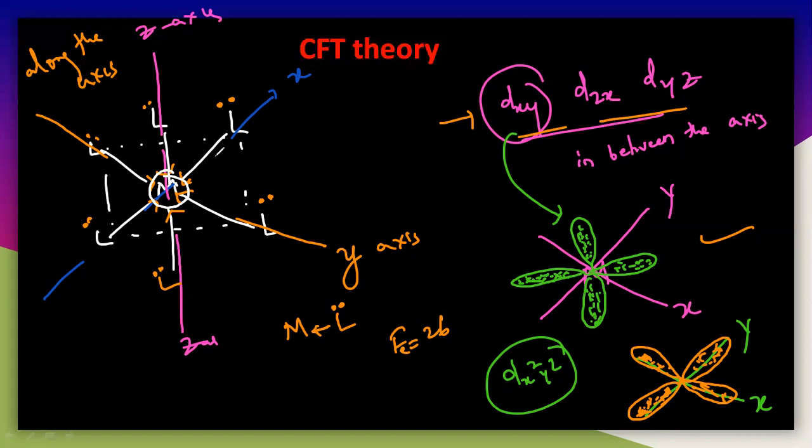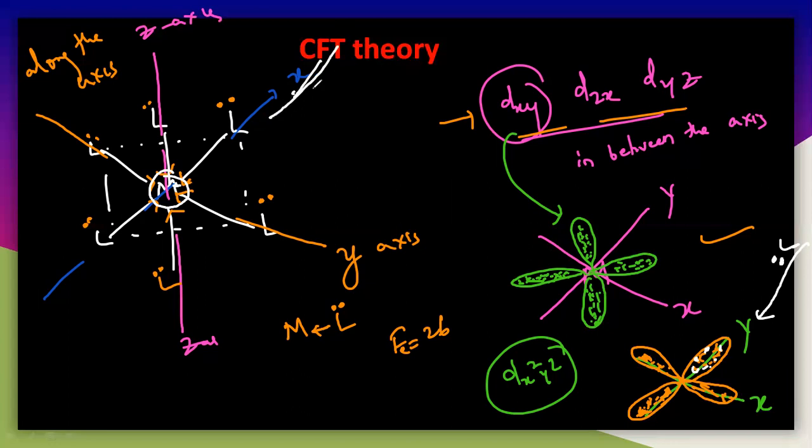The energy of that particular system will increase. So here you have to understand the repulsion. Whenever the ligand is coming like this, see here, if a particular orbital is dx square minus y square, let us see. This ligand is coming like this. The ligand is donating its lone pair of electrons along the axis, but the metal also has electrons. Let us understand this; I will take a particular ligand which is coming like this.